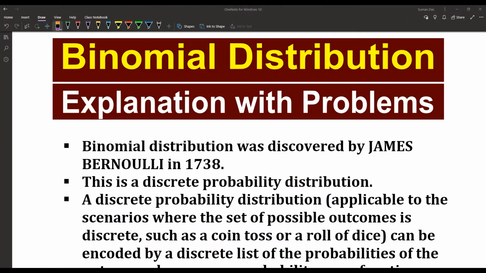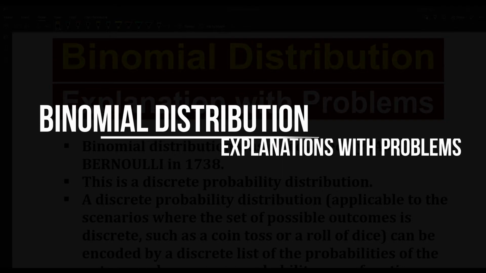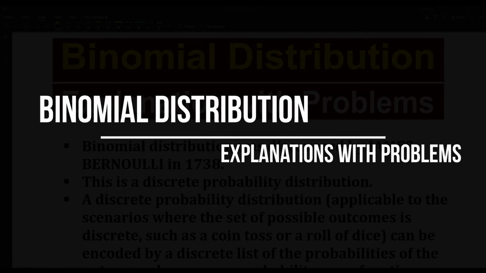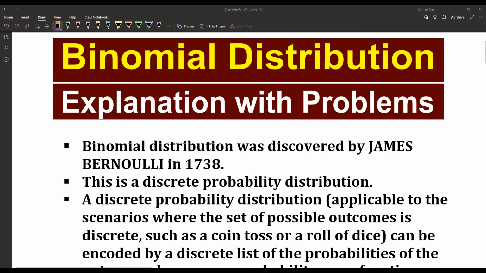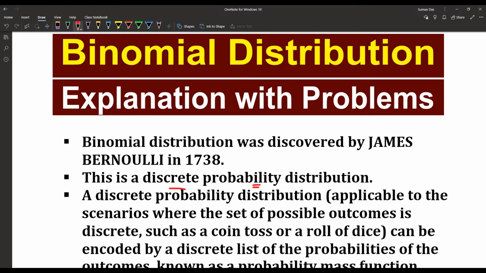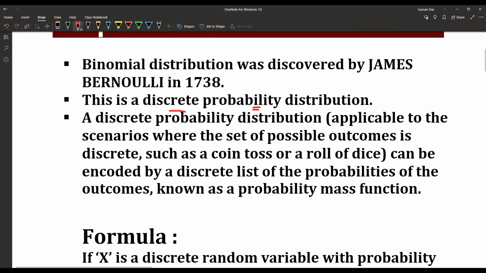Hello friends, today our topic is the binomial distribution. The binomial distribution was discovered by James Bernoulli in 1738, and this is a discrete probability distribution. A discrete probability distribution is applicable to scenarios where the set of possible outcomes is discrete, such as a coin toss or a roll of dice.